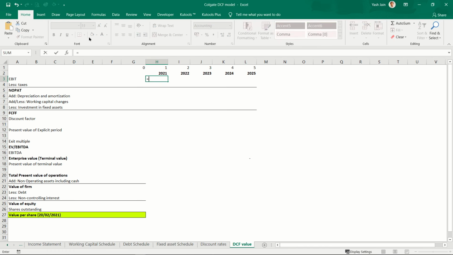So the formula is EBIT minus taxes, that is your NOPAT, add back depreciation, add or less changes in working capital, and then deduct investments in fixed assets. So this is how your cash is being generated and being utilized for business.